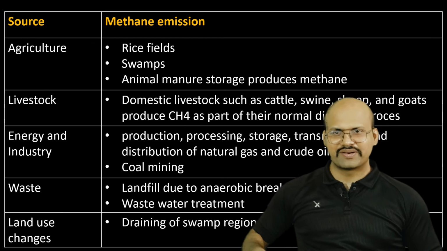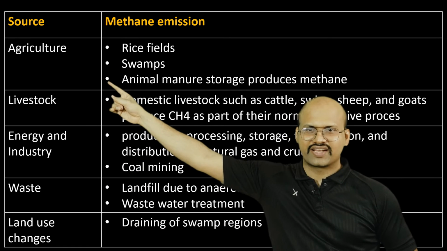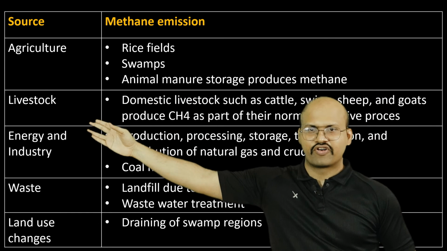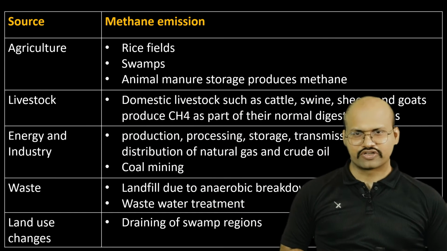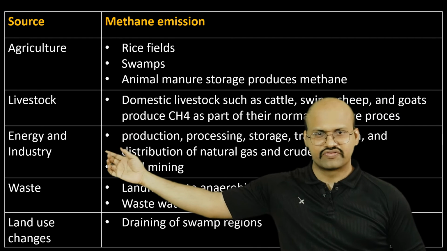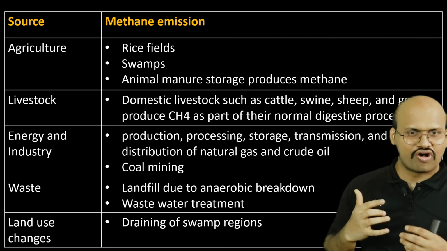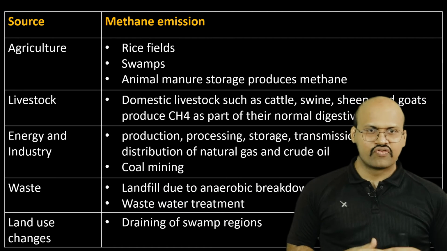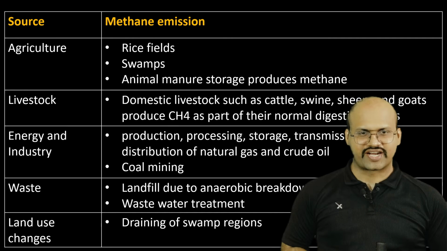So here we can see the major sources of methane in our atmosphere. For agriculture we see rice fields, swamps as well as animal manures. For livestock we know that their digestion process releases methane in the atmosphere. In energy and industries, processing and storage of natural gas as well as crude oil also releases methane, as well as coal mining, where with the coal beds we find methane, and this is released in the atmosphere when we are trying to get the coal from these coal mines.